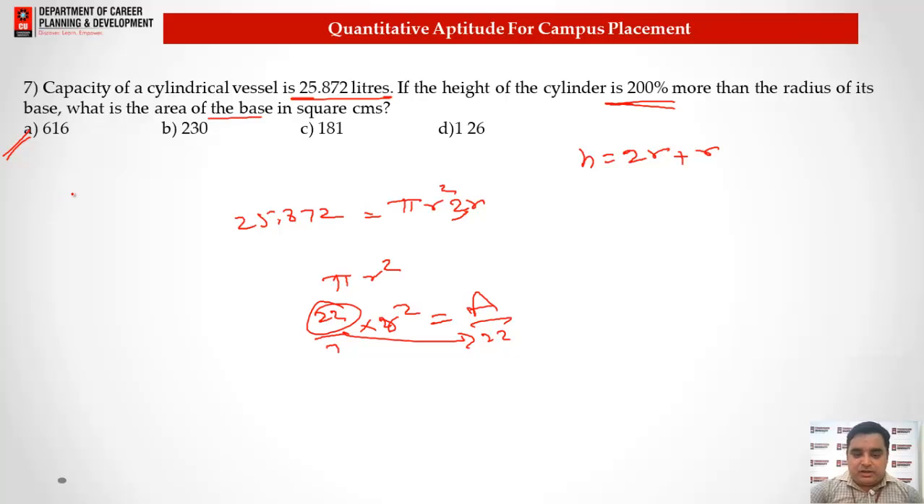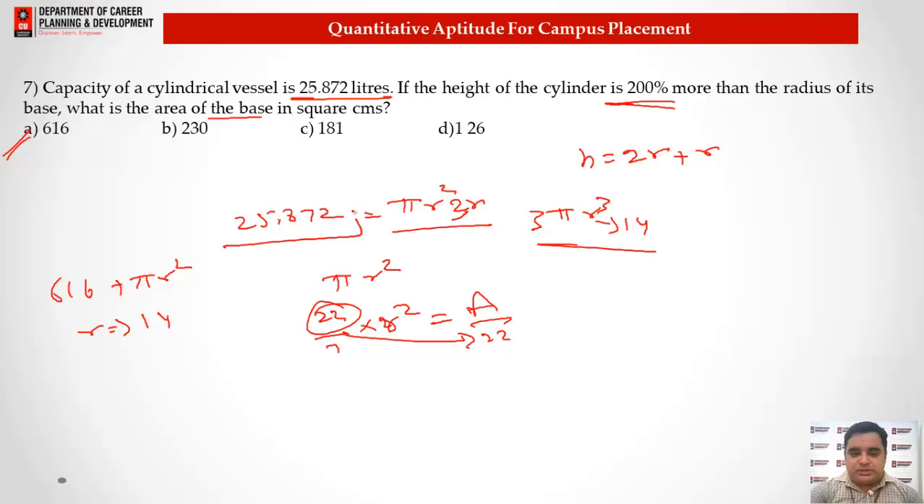If you just need to check, if I put this value 616 as the area of the base, like pi r square, we get the value of r as 14. And if we put the value of r equal to 14 in this equation, like pi into 3 r cube, we get the same answer as 25,872. So basically we just need to understand the area of the base will be that value which is divisible by 22, and 616 is the only value which can be divided. That is why this is the right answer for the question asked.